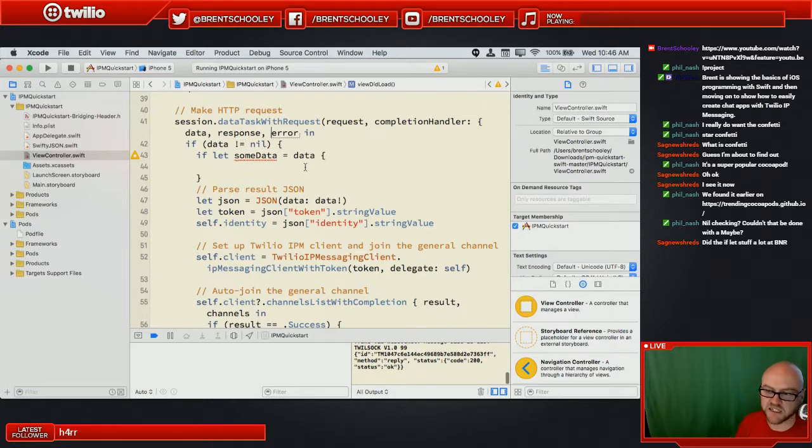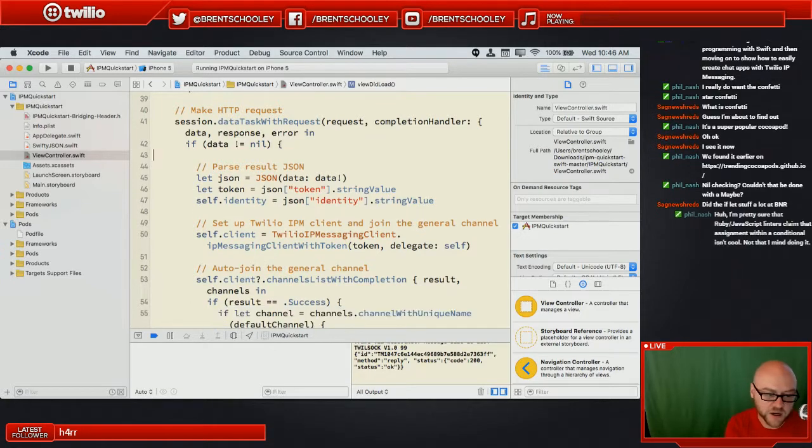And this if let someData = data says try to set someData using this data that was passed in. And if you can, run the code that's in this block. So if I get to here, someData will have data and I can do stuff with it. So we could replace this if data not equal to nil with if let something other than the name data, probably, so that's not super confusing. If let someData = data, and then this block would fall in there as well. That would be more idiomatic Swift.